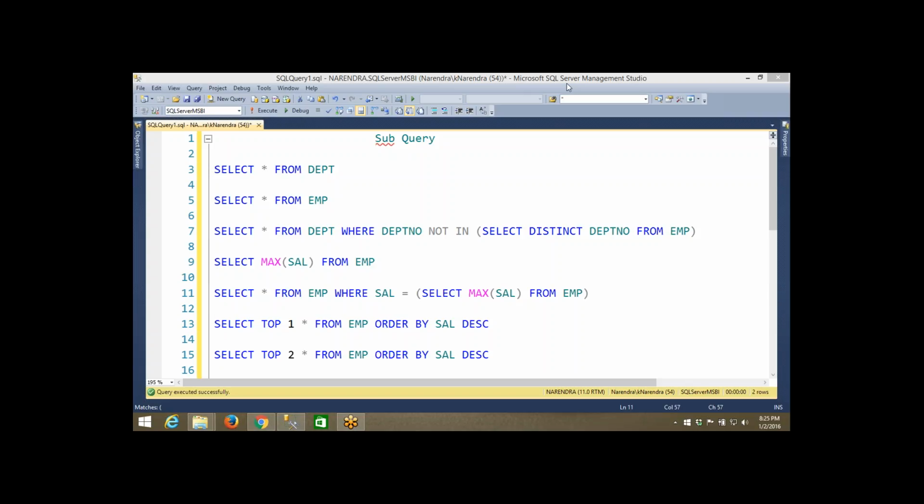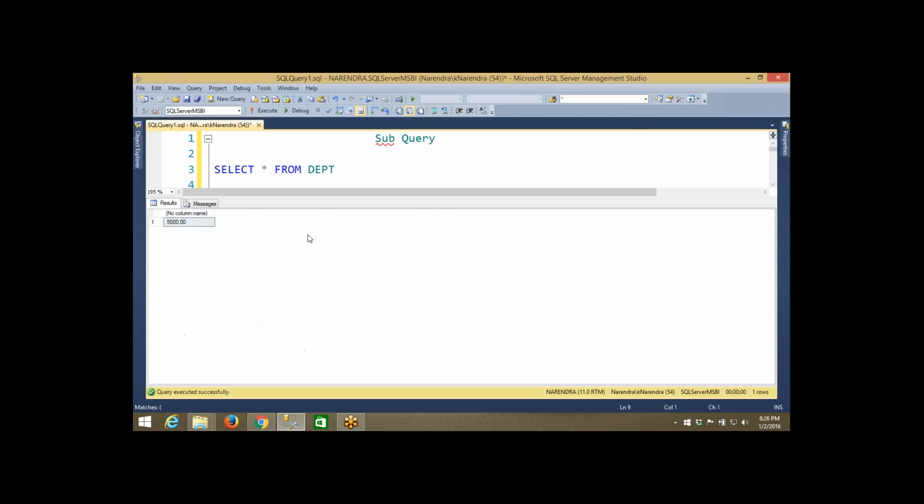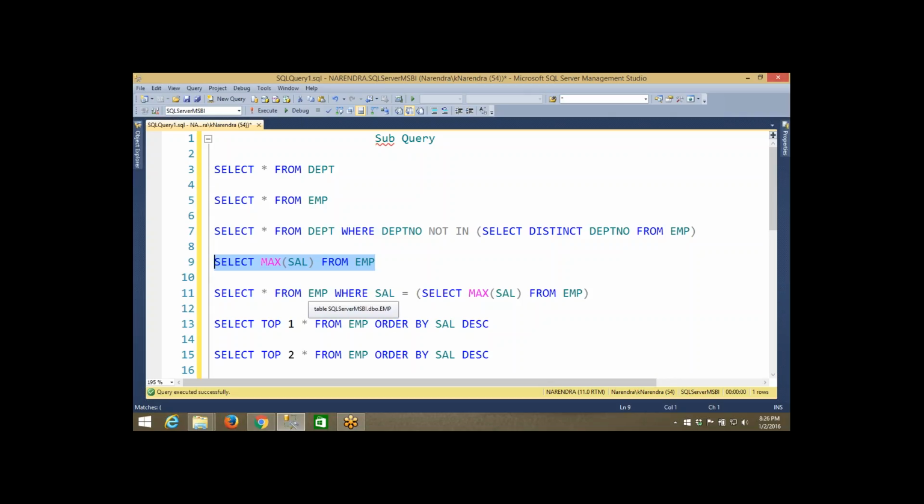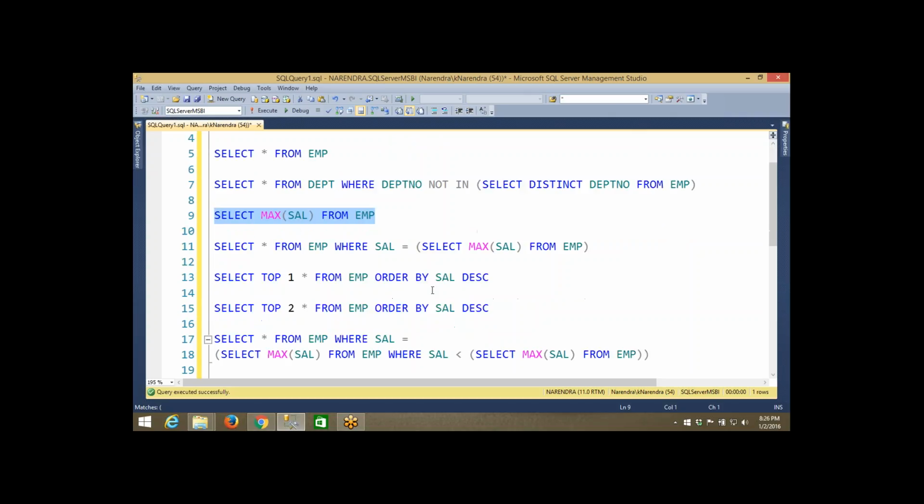Okay, so now, Narendra, yeah, please tell me. Can you please run that maximum salary query once? Just the select maximum salary. Okay, see. When you run the subquery, we are getting the maximum salary 801 or 3001 on the top. Which one? This one? Yeah. When you execute the subquery now, this one will give you 5,000.